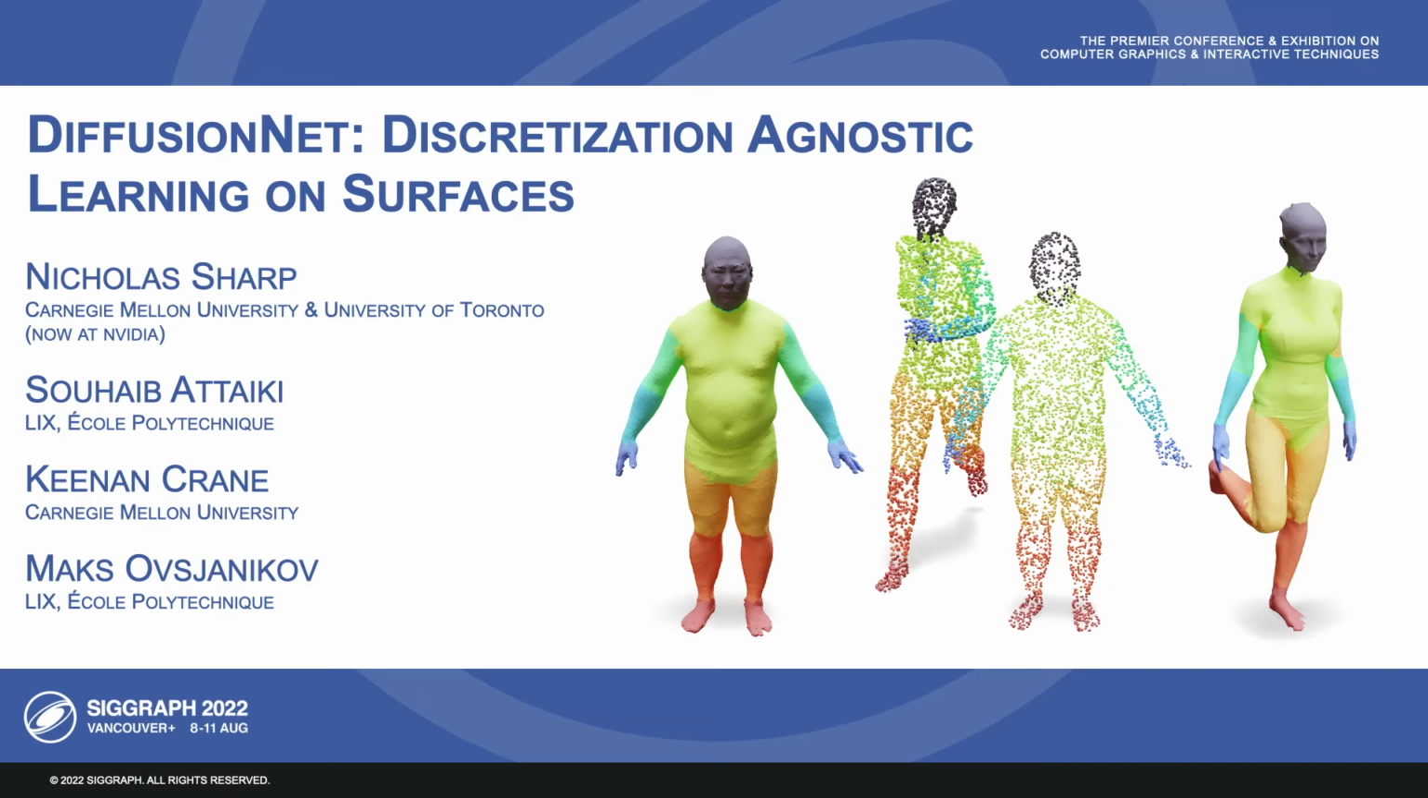Hi everyone, I'm Nick Sharp, and this is DiffusionNet, Discretization Agnostic Learning on Surfaces. Work with Souhaib Attaiki, Keenan, and Max Ovsjanikov.